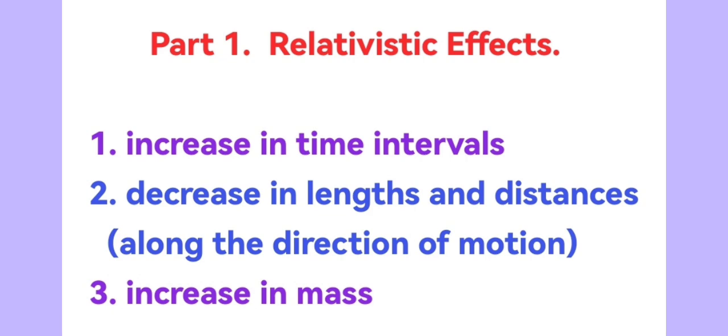The general nature of changes in time and space intervals in a moving system is as follows. Time intervals between events occurring in the system increase, while spatial distances and lengths along the direction of motion, conversely, decrease. Therefore, firstly, all processes in a moving system occur more slowly. This effect is called relativistic time dilation. That is, a moving clock ticks more slowly.